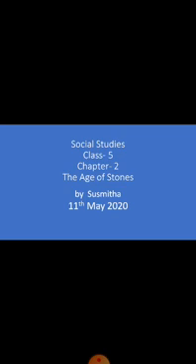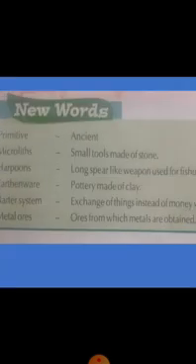Chapter 2 Stone Age, the ages of stones is over and the question answer is also over now. In the previous class I gave the question answers. So today we will discuss some exercises, the new words first. Okay, all of you take out your page number 24.